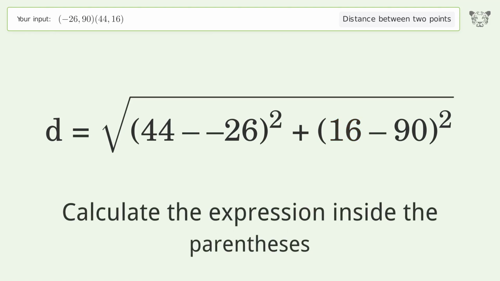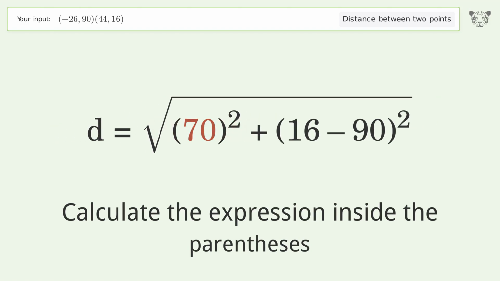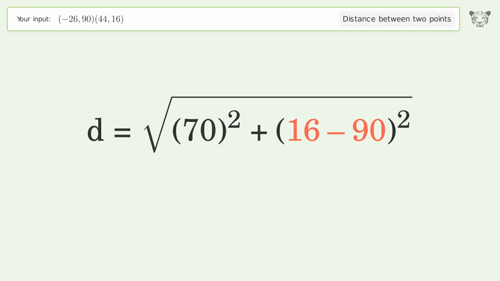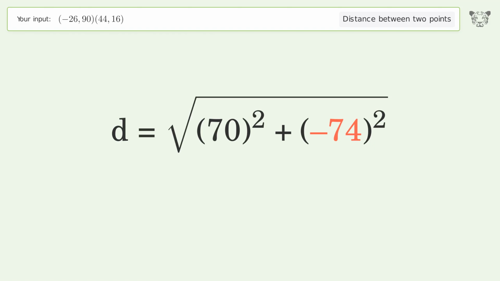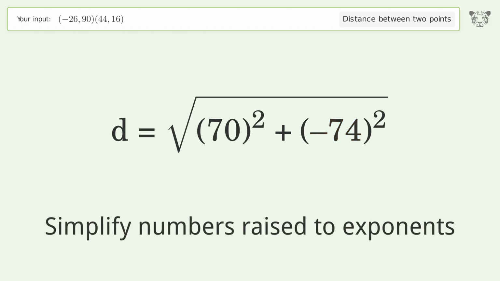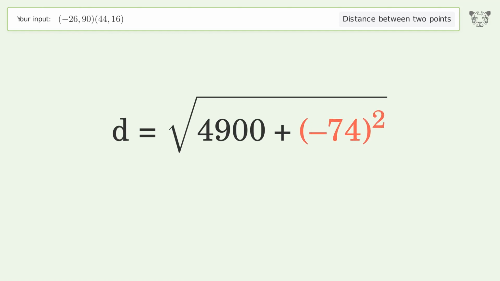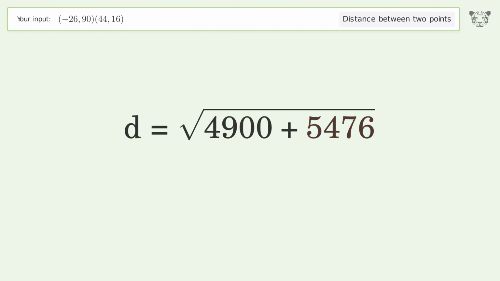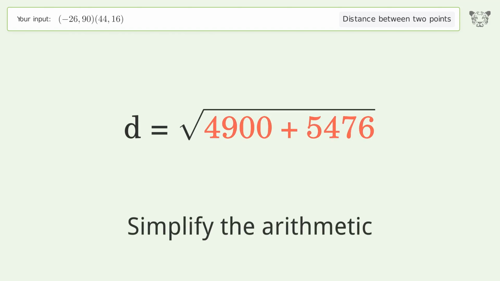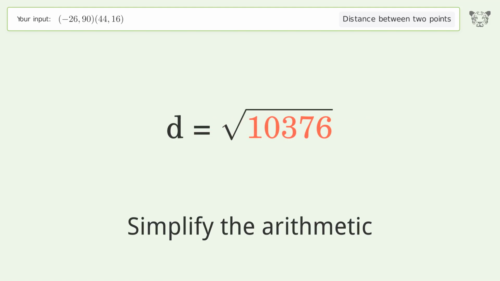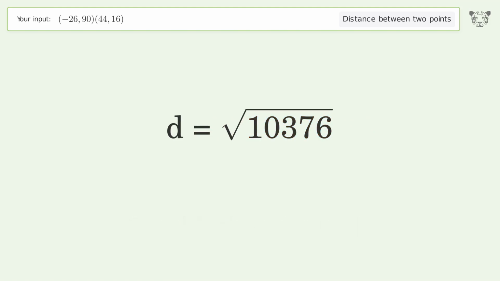Calculate the expression inside the parentheses. Simplify numbers raised to exponents. Simplify the arithmetic. And so the distance between the 2 points is the square root of 10,376, or 101.863.